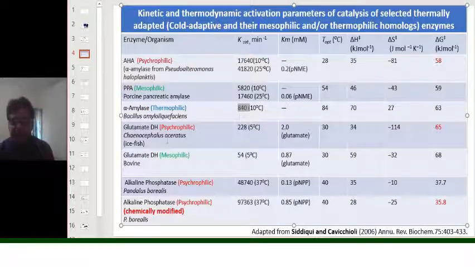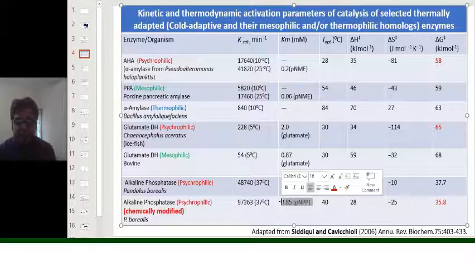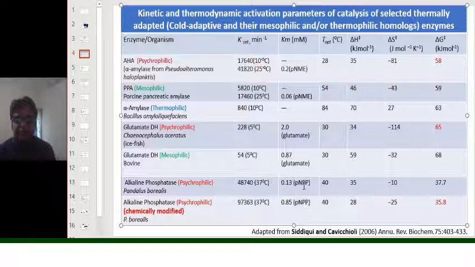Now, if you take that glutamate dehydrogenase, the Km is higher for the psychrophilic enzyme and it is moderate for the mesophilic enzyme. Similarly, in case of alkaline phosphatase, which is psychrophilic, the Michaelis-Menten constant is 0.13. But if you are taking another better psychrophilic enzyme, then it is more, that is 0.85. And this is the substrate on which the Michaelis-Menten constant was calculated.